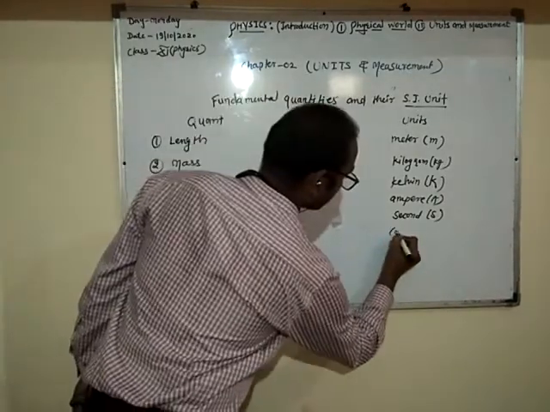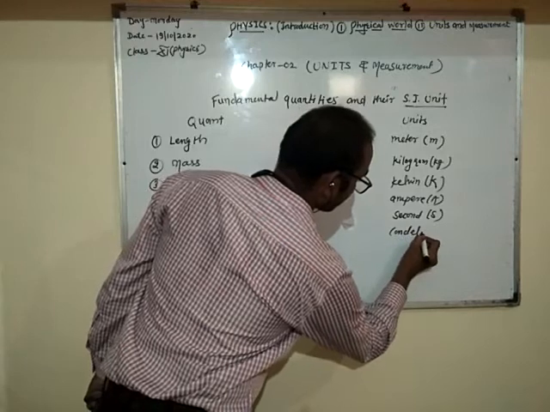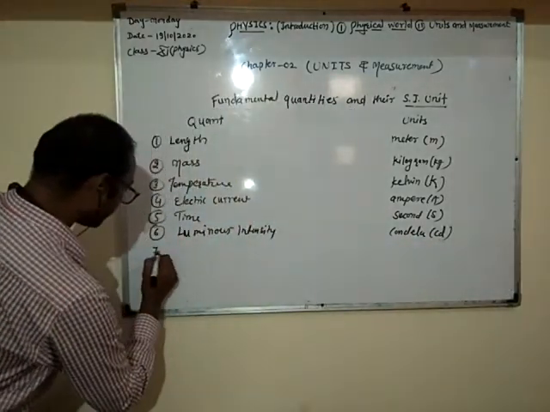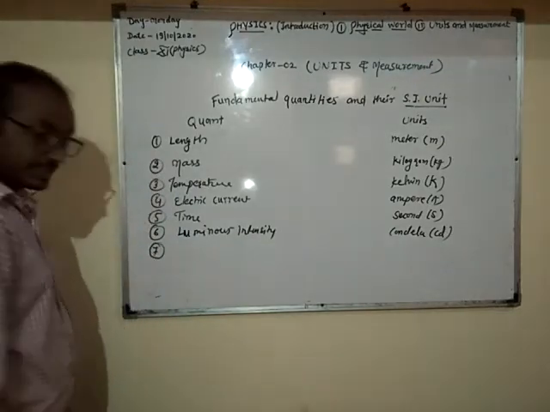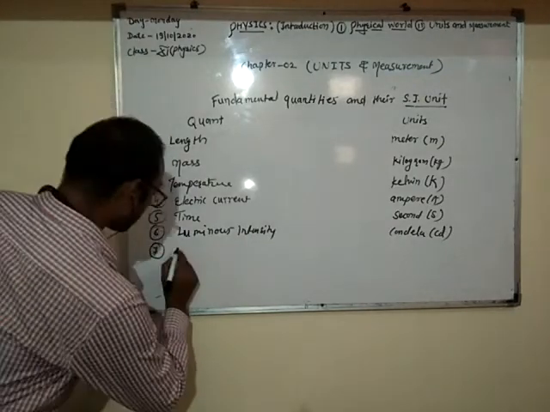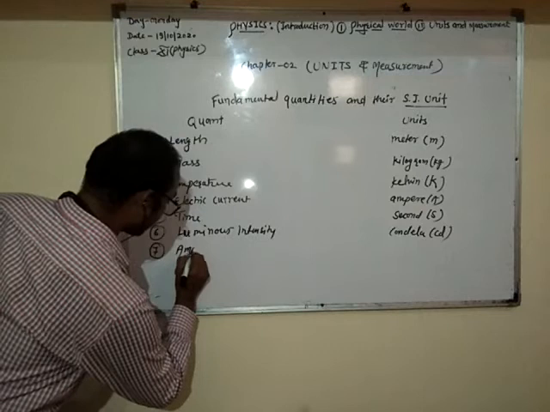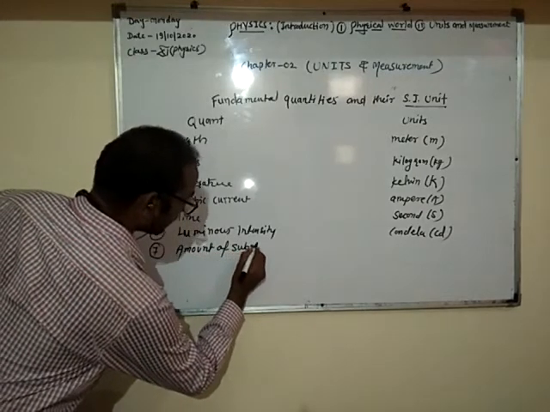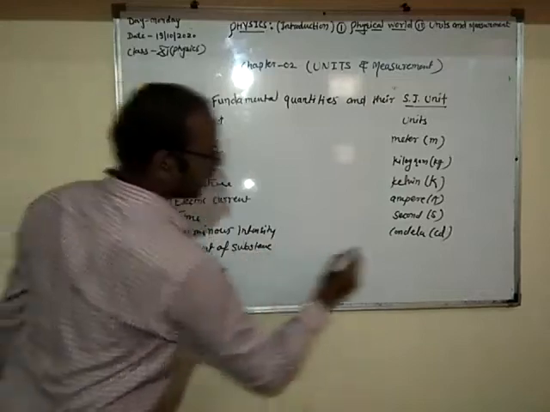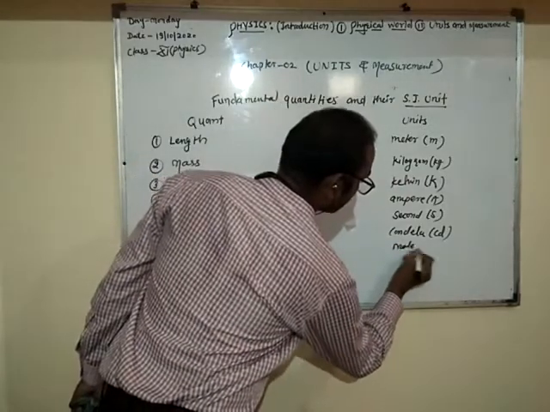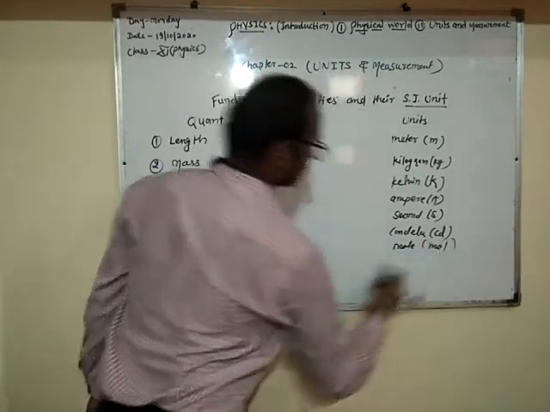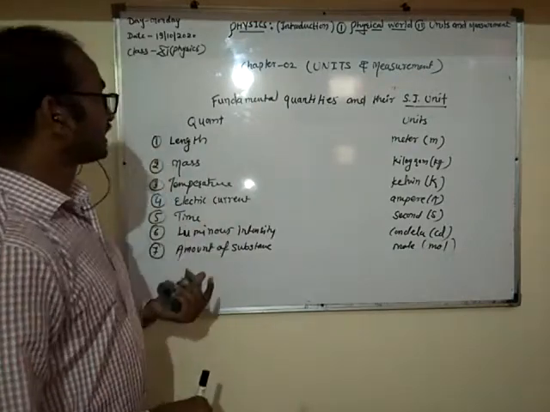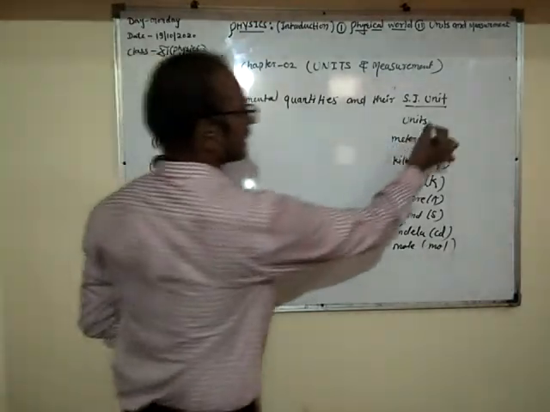That is candela, cd. And last but not least, that is amount of substance. That is mole, mol. Right, everyone? Okay, so these are some fundamental quantities and their SI units.